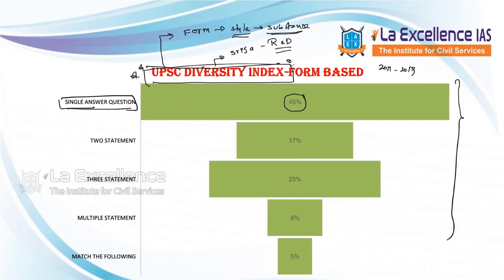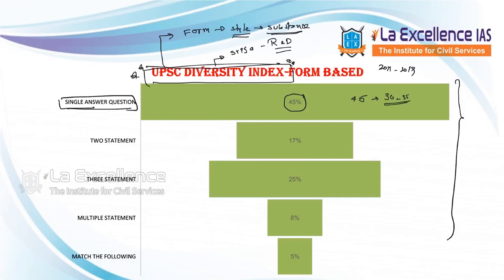Now in the UPSC diversity index, if we carefully observe, 45%, that means almost 45 questions out of 100, are coming from single statement, single answer questions. So these are the easiest. If you have clarity, you can easily answer them. You can answer 30 to 35 questions. This is a very high yielding area.